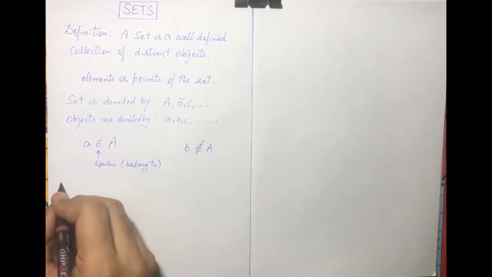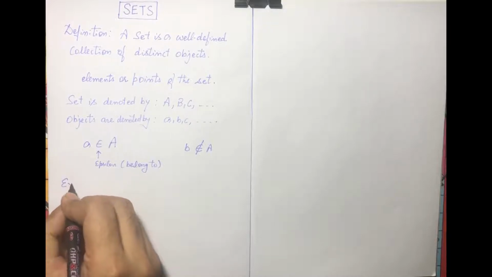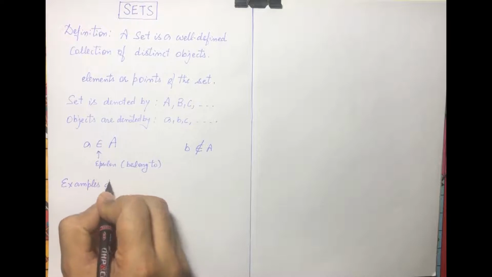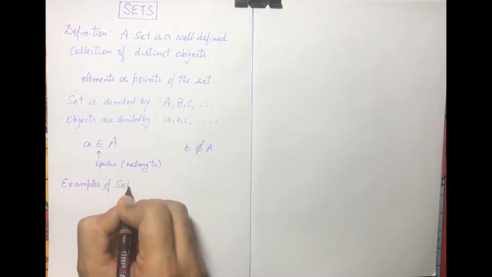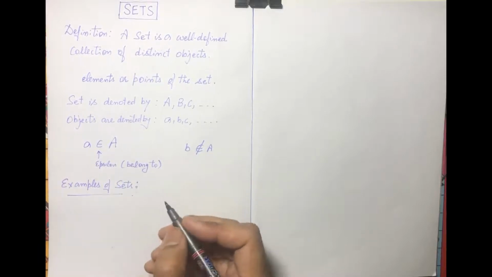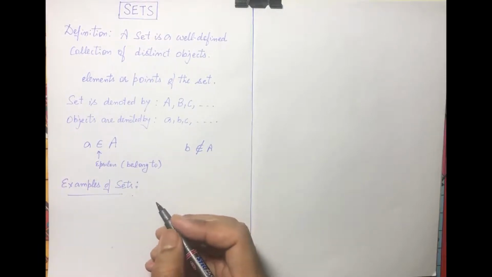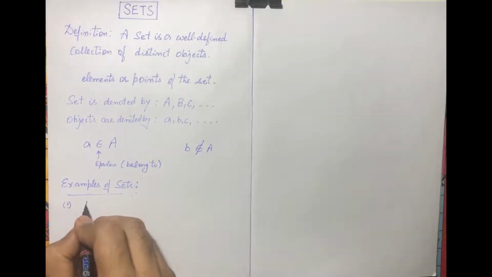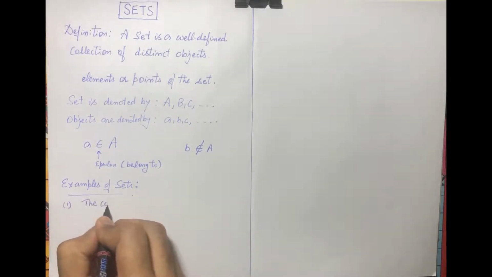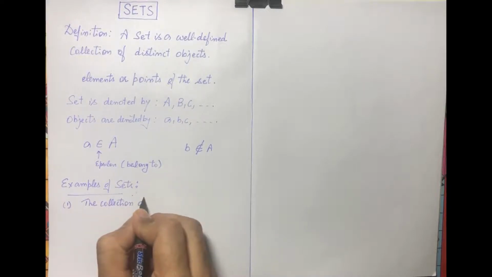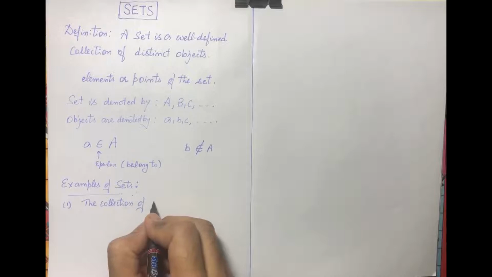Now we will discuss some examples of sets. First example, the collection of English alphabets.